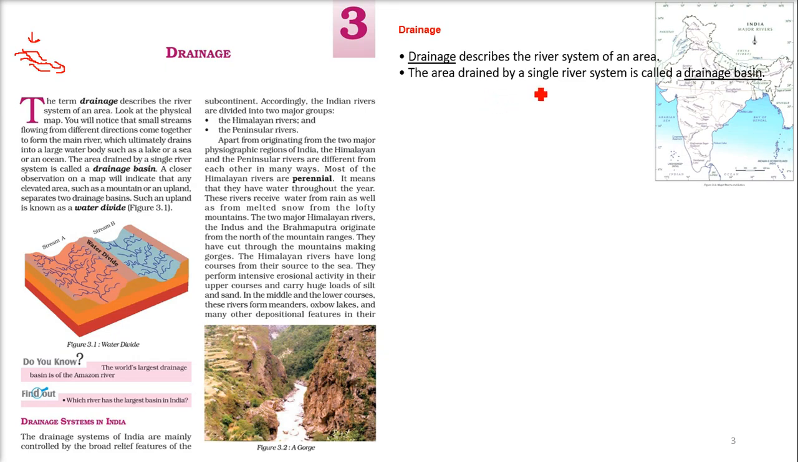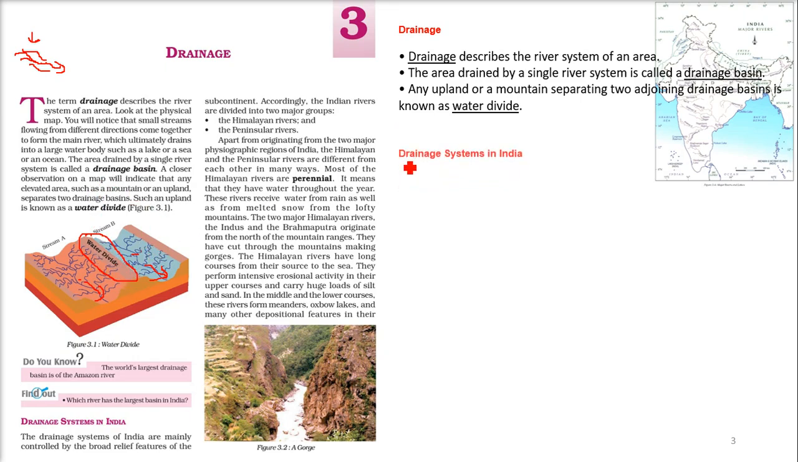The area drained by a single river system is called a drainage basin. Any upland or a mountain separating two adjoining drainage basins is known as a water divide. So this is a drainage basin. This is also a drainage basin. We have a place which is quite higher than these two regions, and this is called a water divide.